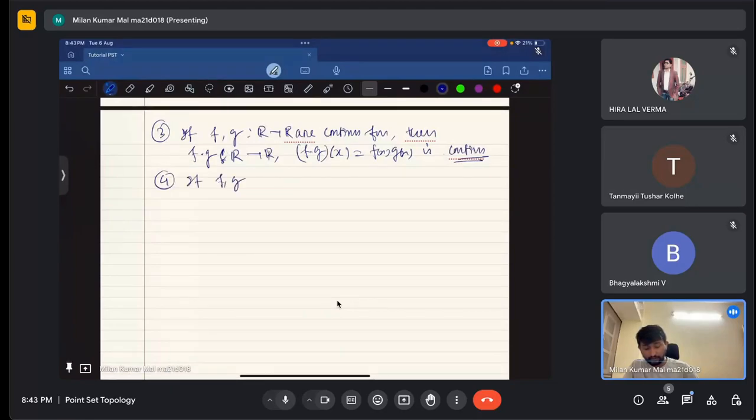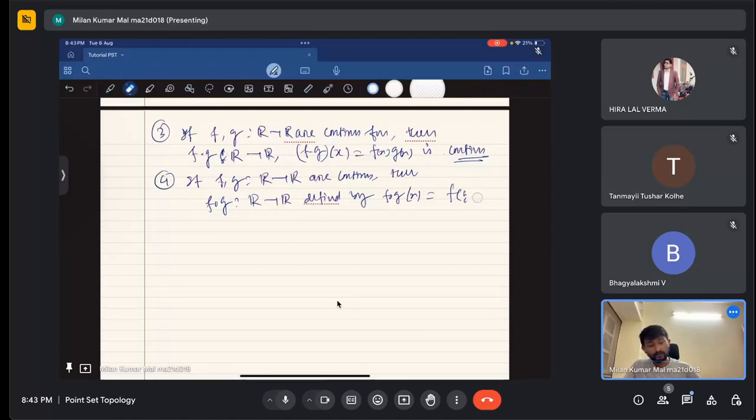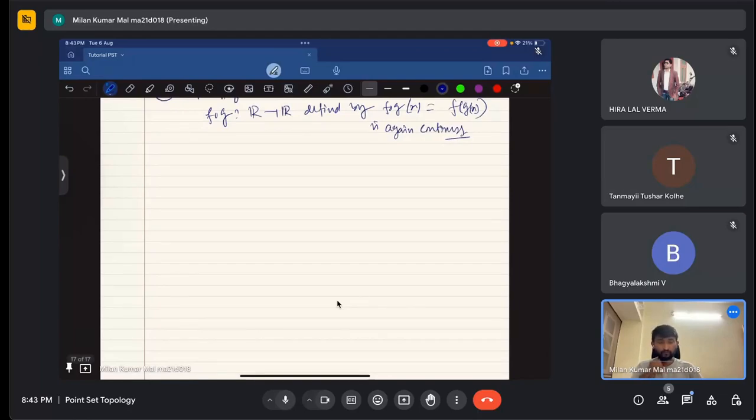Fourth, if F and G from real numbers to real numbers are continuous, then F composed with G from R to R, defined by (F composed with G)(x) equals F of G of x, is again continuous. This F composite G is continuous.